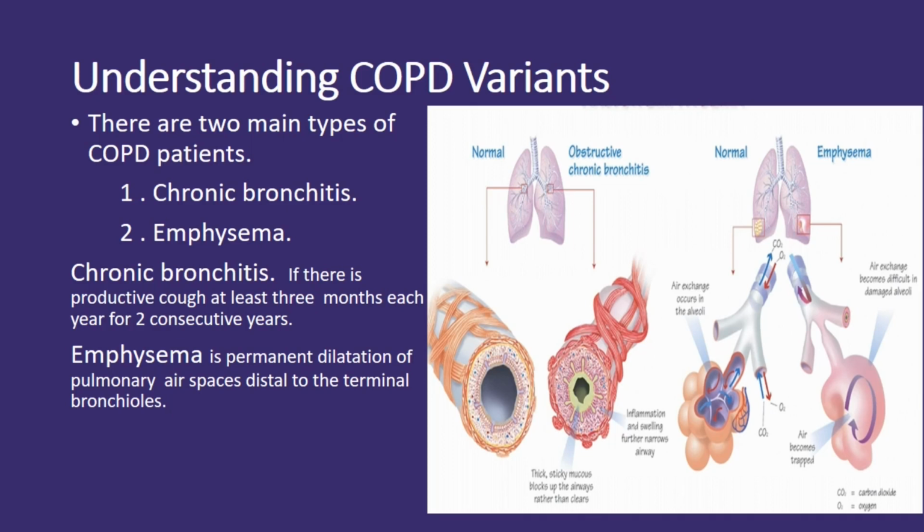Emphysema. The second variant is emphysema. Emphysema is defined by the permanent dilatation of pulmonary air spaces distal to the terminal bronchioles. In emphysema, the walls of the alveoli are damaged, leading to reduced elasticity and impaired gas exchange.